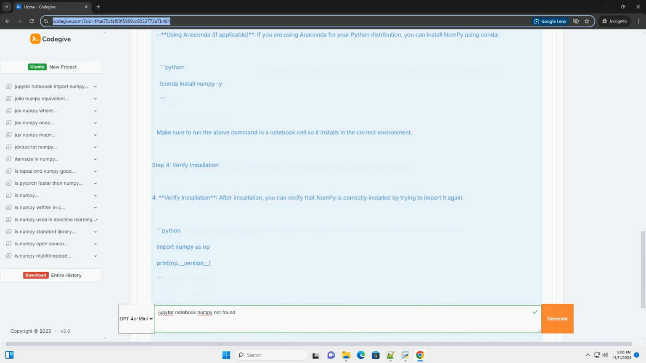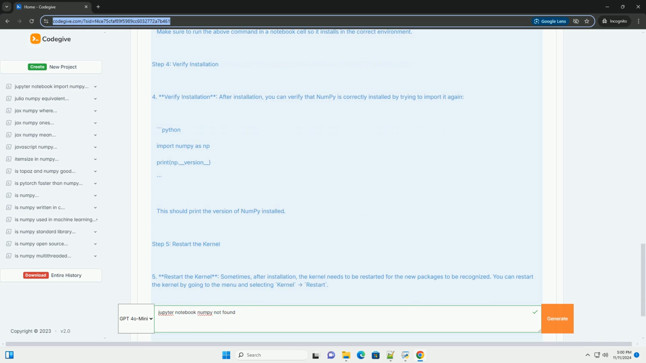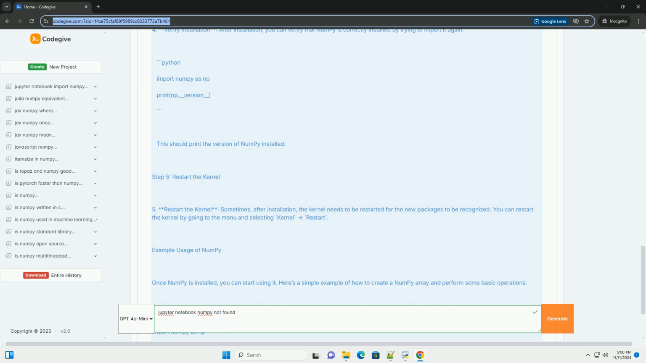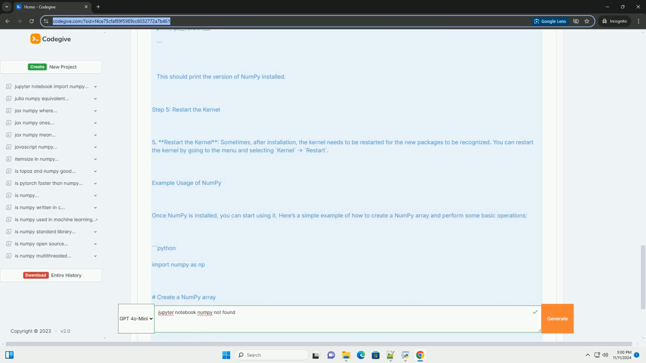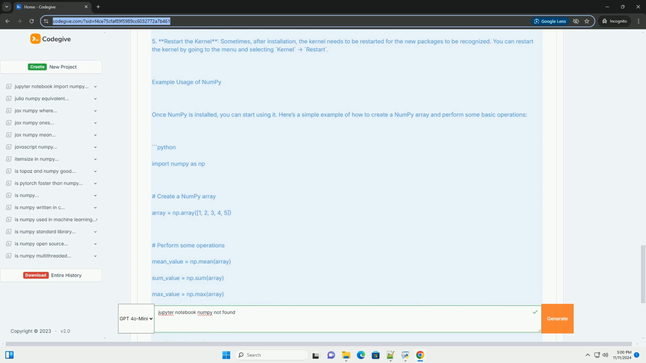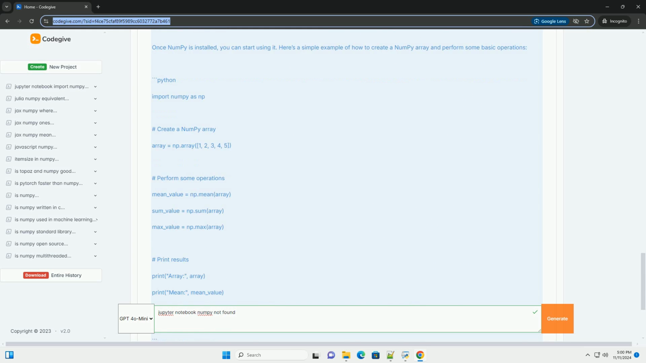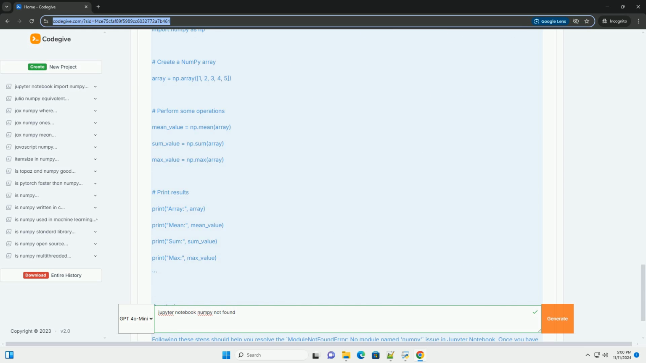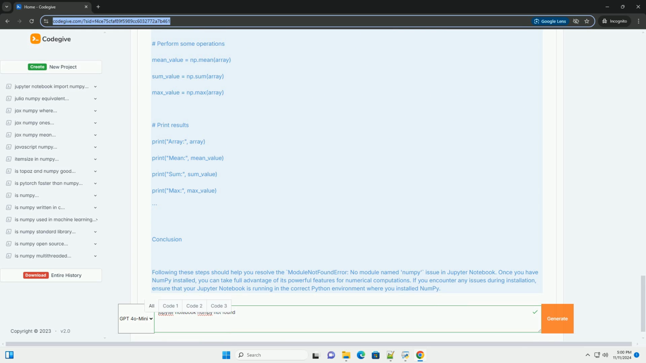Step 1: Check Jupyter Notebook environment. 1. Identify the Python environment. First, you need to check which Python environment your Jupyter Notebook is running in. You can do this by executing the following code in a cell. This will output the path of the Python executable currently being used by your Jupyter Notebook.